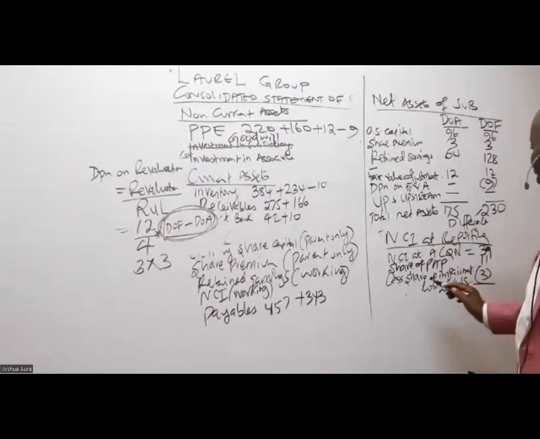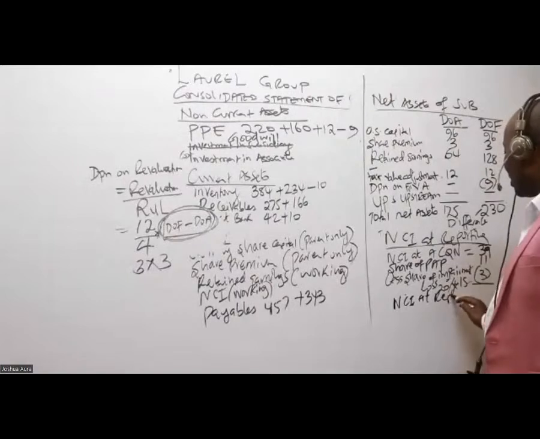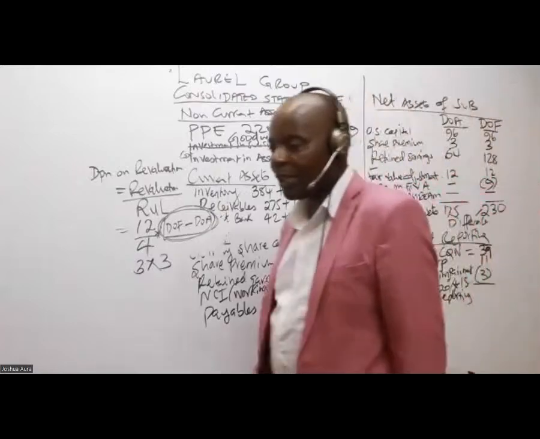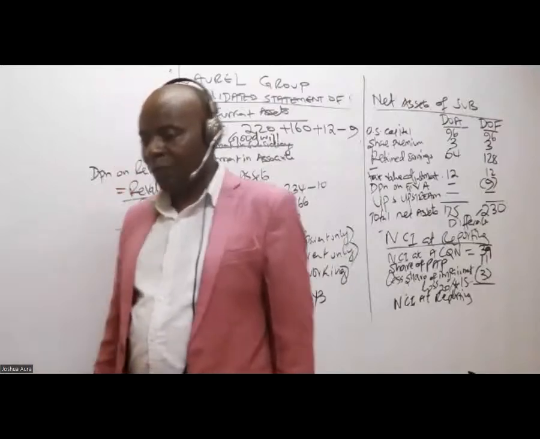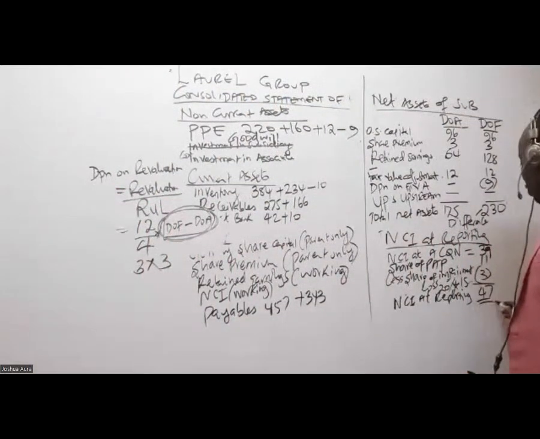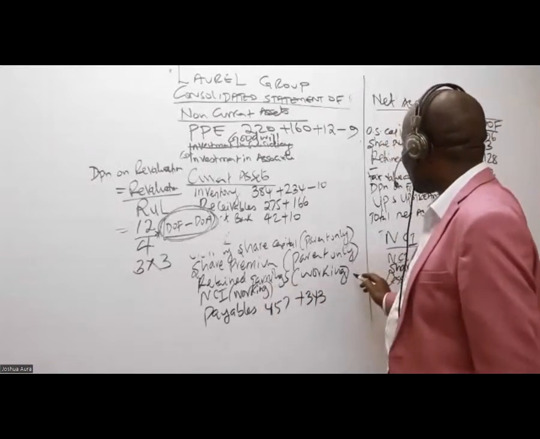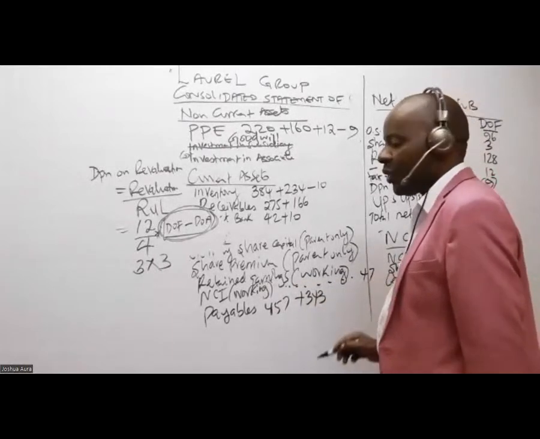So then what is NCI at reporting? Somebody is telling me 47. So please come here where you are seeing NCI, write 47 at the very corner. NCI, write 47.